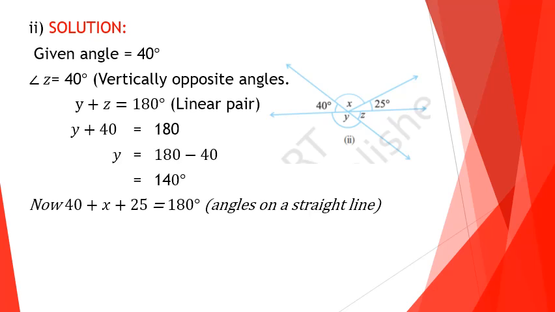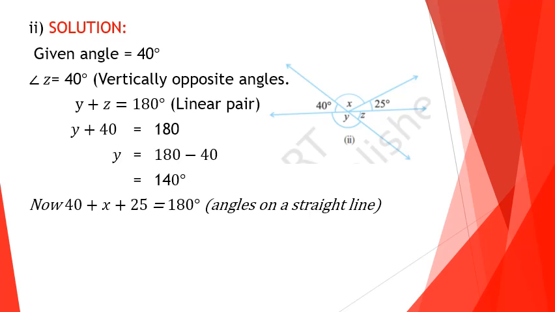Now 40 plus angle x plus 25 degrees equals 180 degrees. This is angles on a straight line. Children, if more than two angles are coming on a line, you can write angles on a straight line only. Look at the figure.